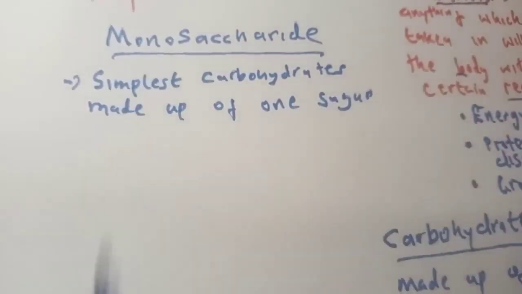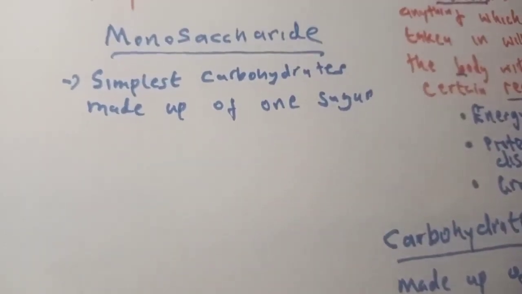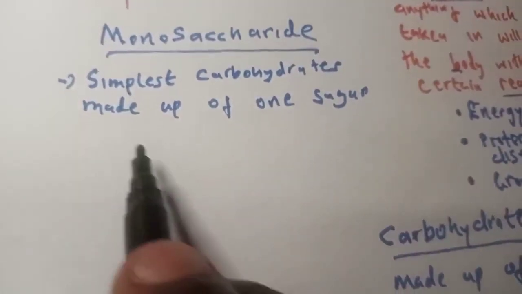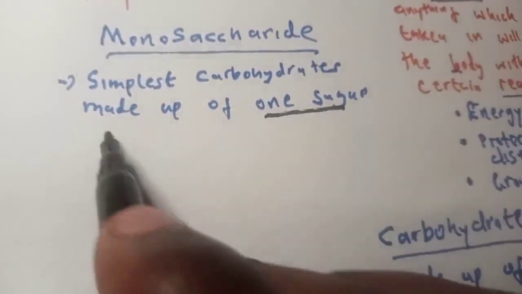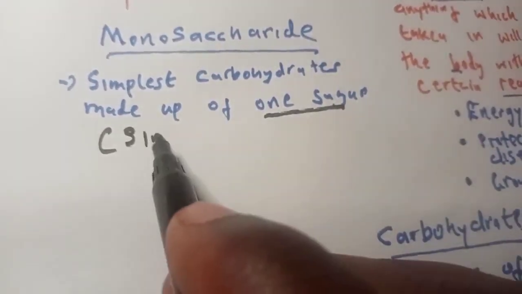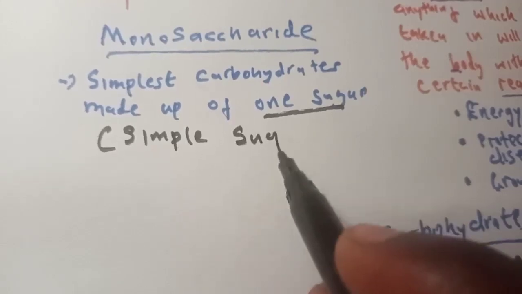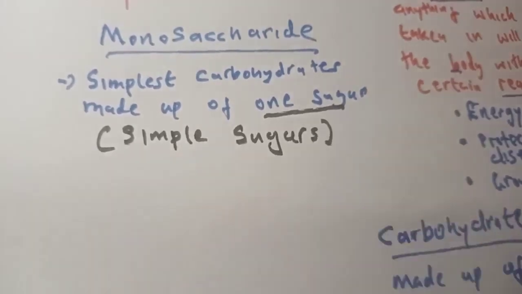From the name mono, we said one sugar. And because they are only made up of one sugar, we call them simple sugars.